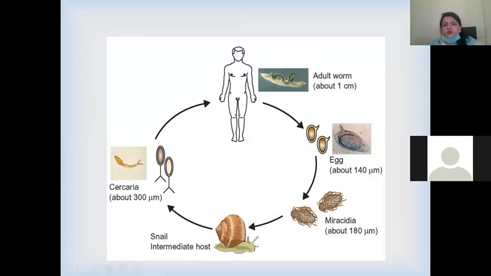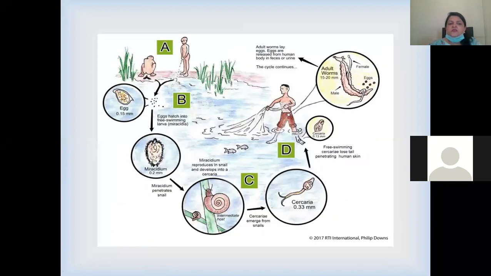This is also a very good picture description. Through urine or feces, the fresh water gets the eggs of these schistosomes, and then miracidia are taken up by snails, where they produce cercariae, and these cercariae penetrate the skin of the human into the human blood.